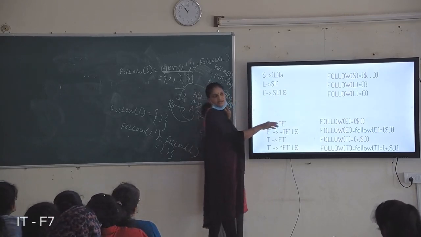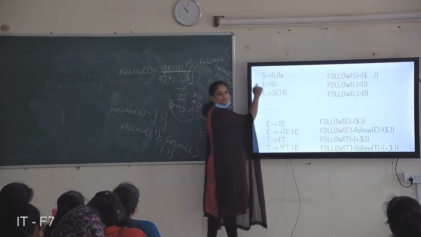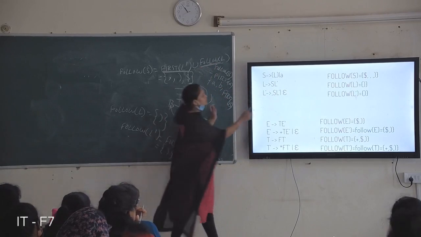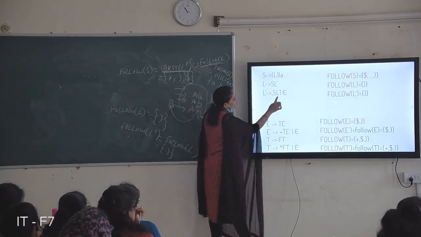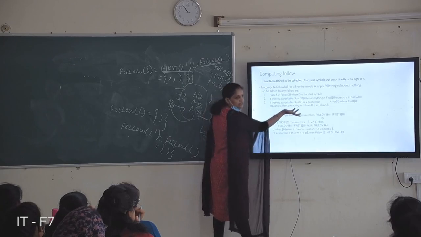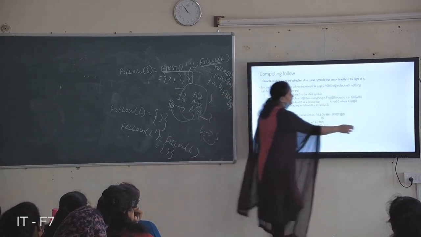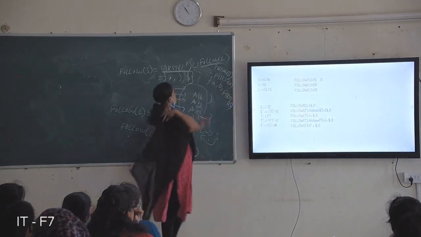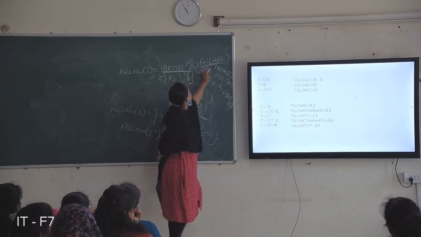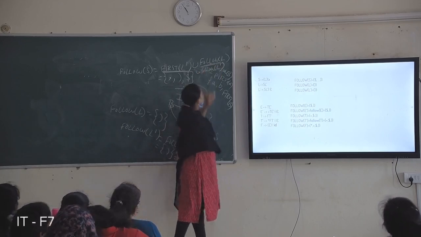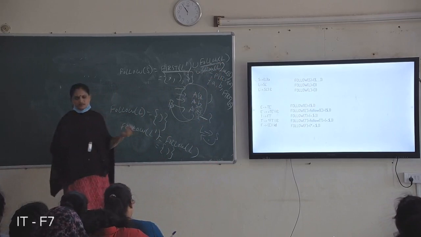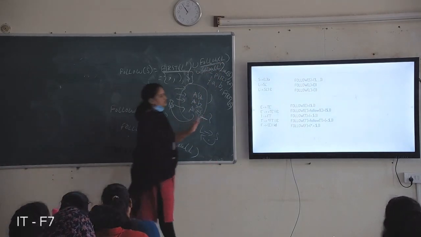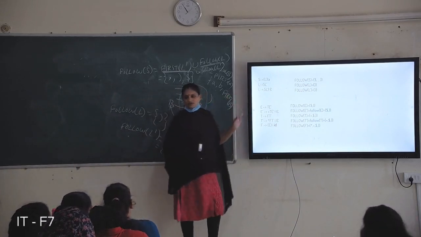Means automatically what? Follow of S becomes follow of L. So write here follow of L. In place of L dash, null is included, meaning there is nothing after S. So follow of S becomes follow of L dash, so union follow of L dash also comes. And also include follow of L and follow of L dash. Those are the same symbols, so close the brace is included once. That is the thing you have to find out for follows of a particular symbol. Is it clear?